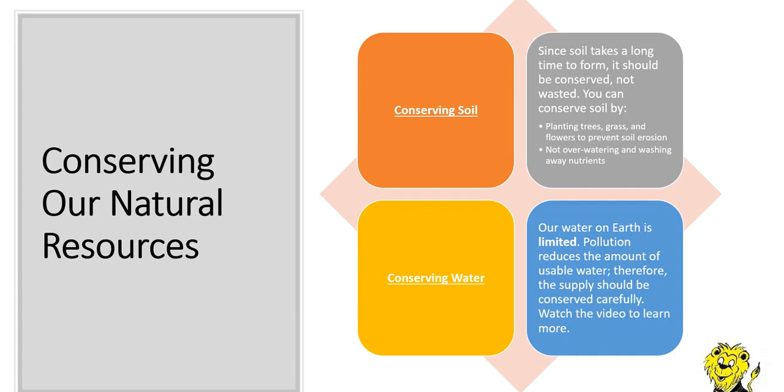Thinking about natural resources, conserving our natural resources. So conserving soil is important. Since soil takes a long time to form, it should be conserved and not wasted. You can conserve soil by planting trees, grass, and flowers to prevent soil erosion, right? Because those plant roots hold the soil in place so it can't wash away by water or blow away in the wind. Not overwatering and washing away nutrients. So if we're watering our garden or our lawn, we don't want to give it too much water because that could wash the soil away also.